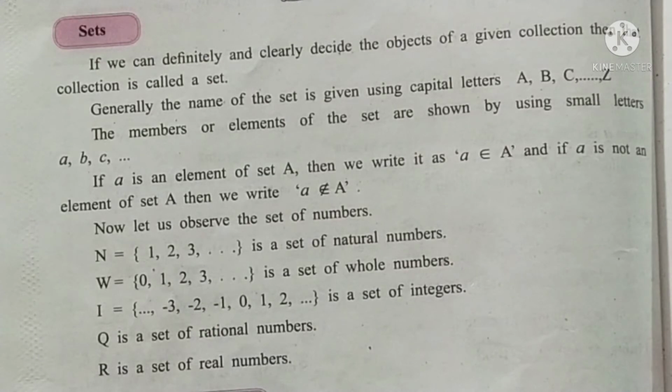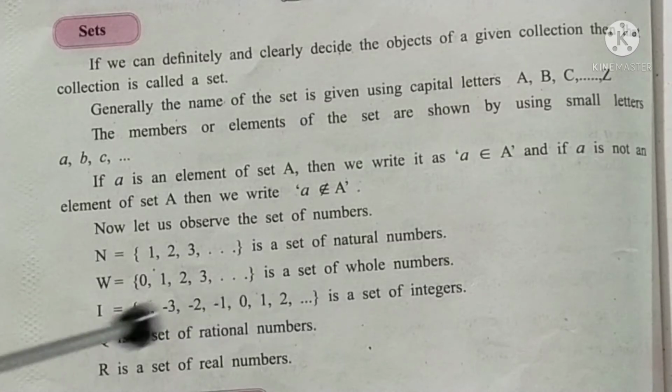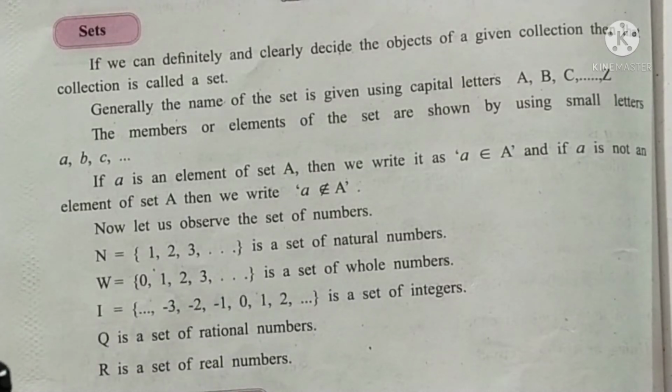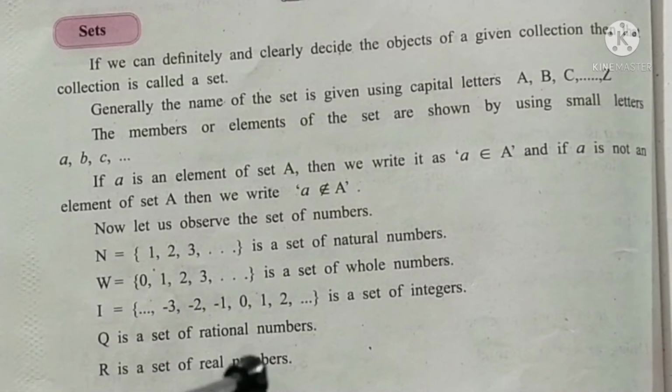Any letter can be used to name a set. Generally, natural numbers are denoted by capital N. N stands for natural numbers, W stands for whole numbers, I stands for integers, Q for rational numbers, and capital R for real numbers. Okay.